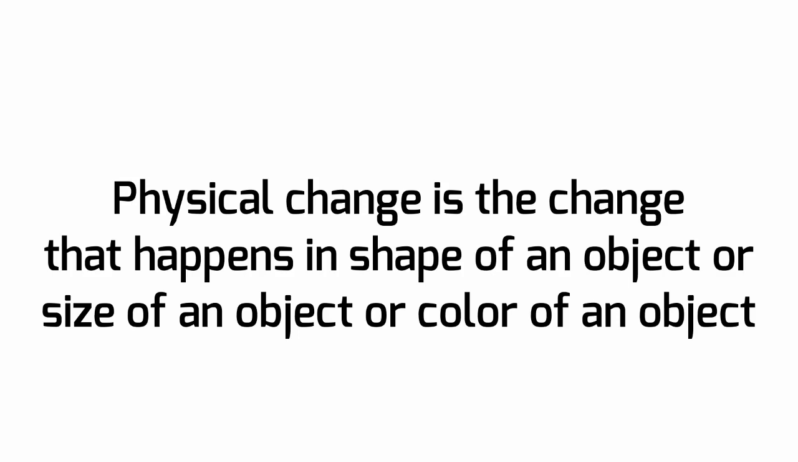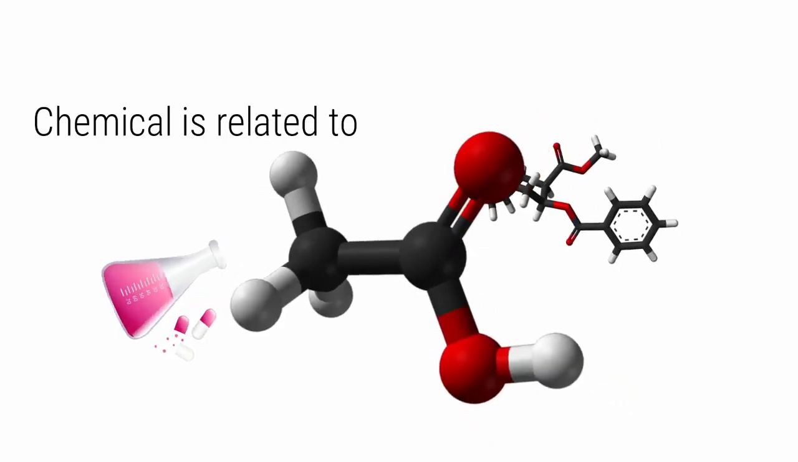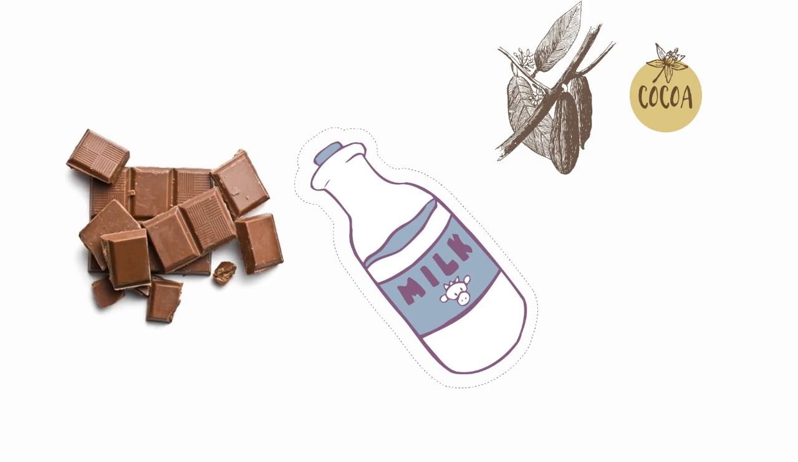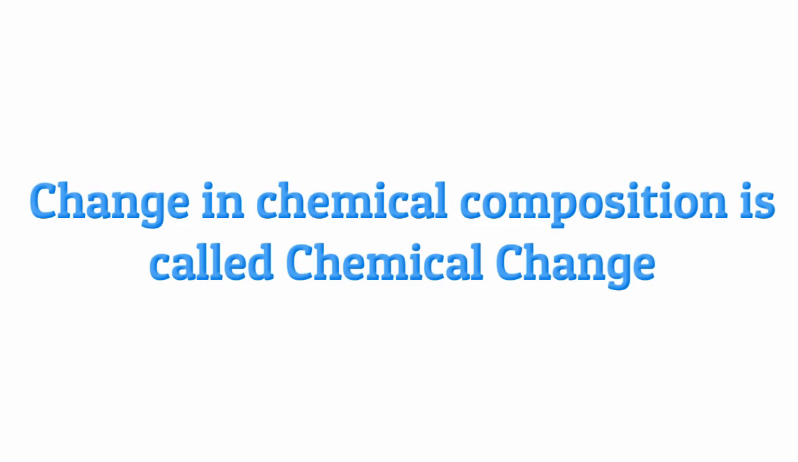So, physical change is the change that happens in shape of an object, or size of an object, or color of an object. Now, chemical is about chemical composition in it. Like chocolate is made up of cocoa powder, milk, cream, etc. So the composition of the chocolate is milk, cream, cocoa powder, etc. Right? So when there will be change in the composition, that is called chemical change.